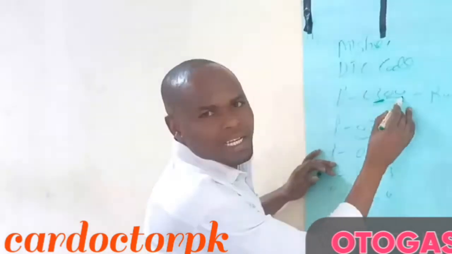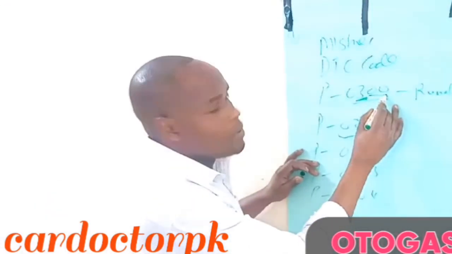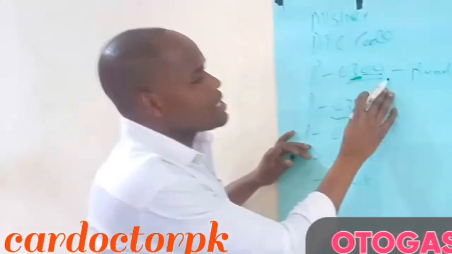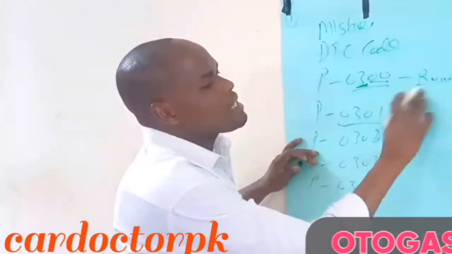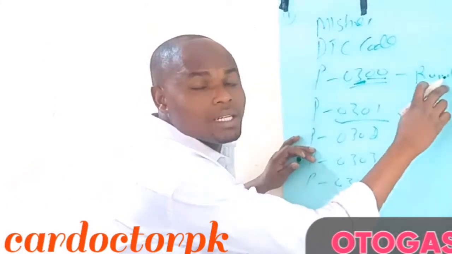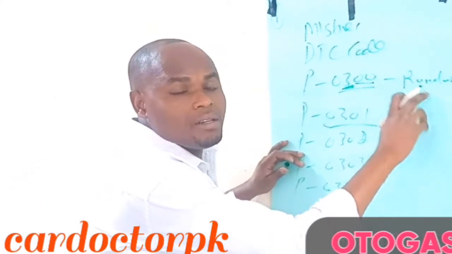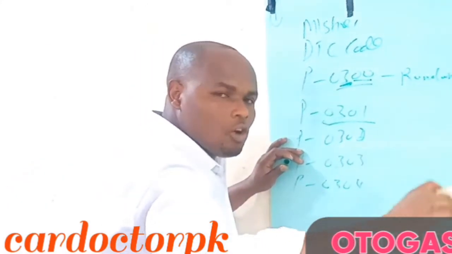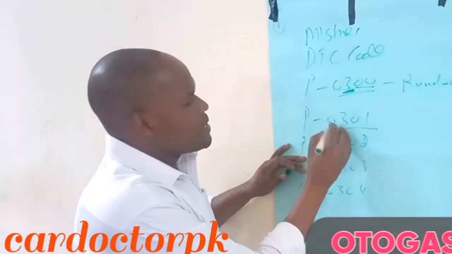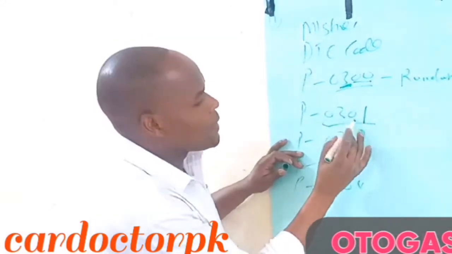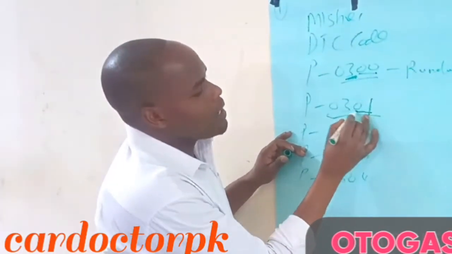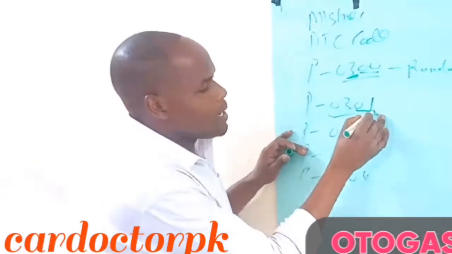The other two numbers tell you the particular cylinder where the misfire is. So P0300 tells you that this is a random misfire, occurring randomly in all cylinders. P0301 tells you the misfire is in cylinder number 1.